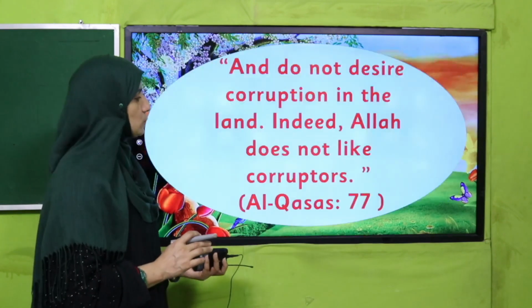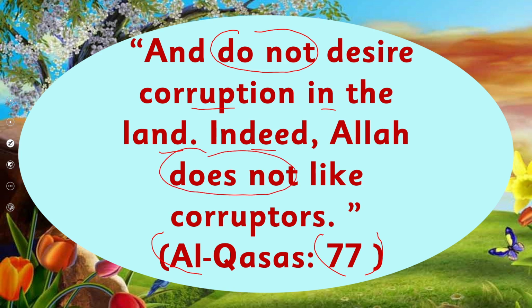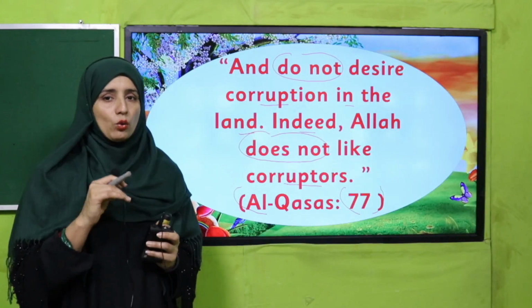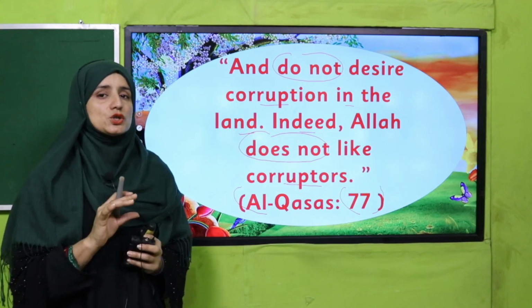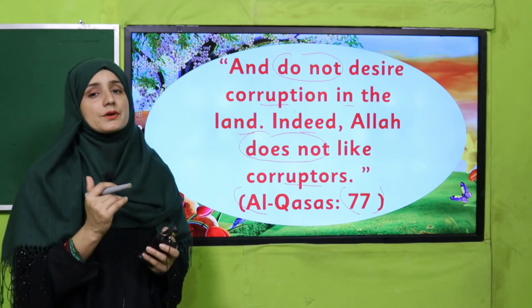So Allah subhanahu wa ta'ala mentions in Al-Quran, Surah Al-Qasas, verse number 77, and do not desire corruption in the land. Indeed, Allah does not like corruptors. So my dear students, this beautiful verse is giving us a message that we should be honest in our life. Whenever we are doing something, we should be honest, because Allah Almighty does not like corruptors.